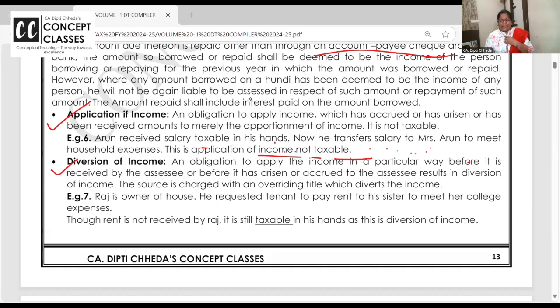I am owner of a property. I am receiving rent. I am saying to my tenant, don't pay me the rent. Shikha is my younger sister. Pay the rent to her and she will meet all her college and hostel expenses. I am the owner of the house. I only told my tenant to pay the rent to Shikha, not to me. And I'm saying, I didn't receive the rent, why should I pay the tax? I'm trying to divert my income to Shikha. Who is the owner of the house? I. So whether I receive or not, I am the actual owner, I have to pay the tax. So whenever income is diverted, it is going to be taxable. Examples you can read later.